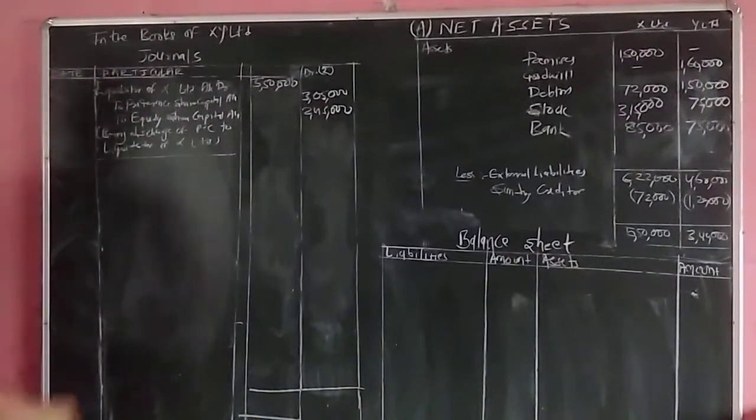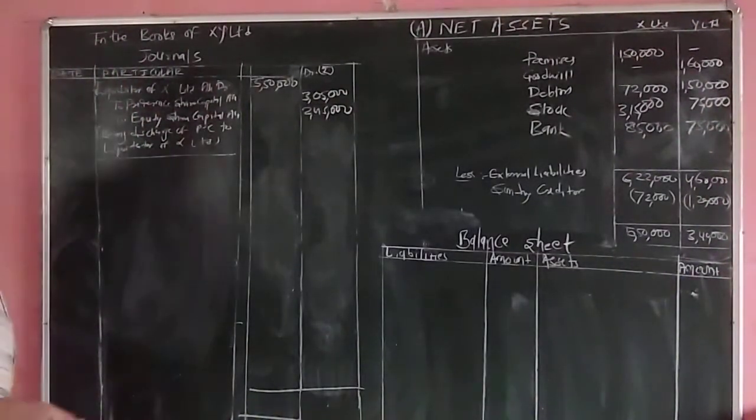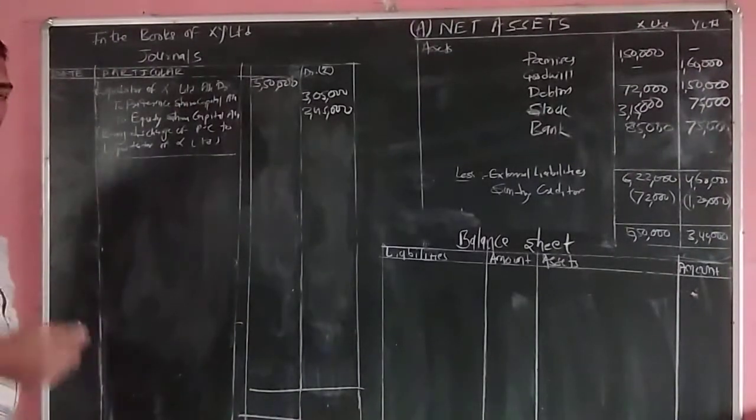Next entry will be the discharge of purchase consideration to the liquidator of Y Limited.